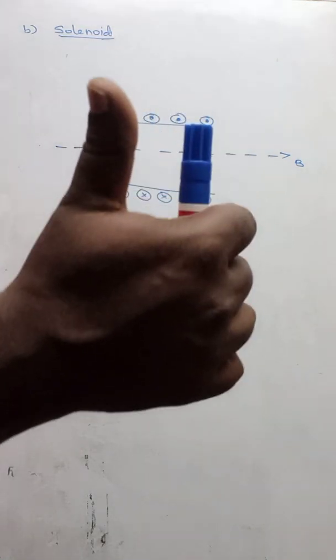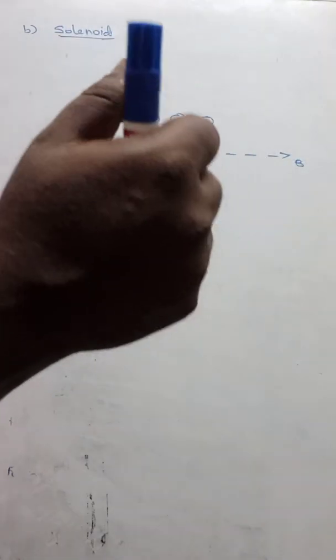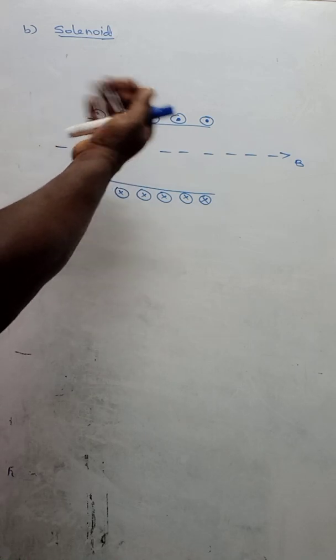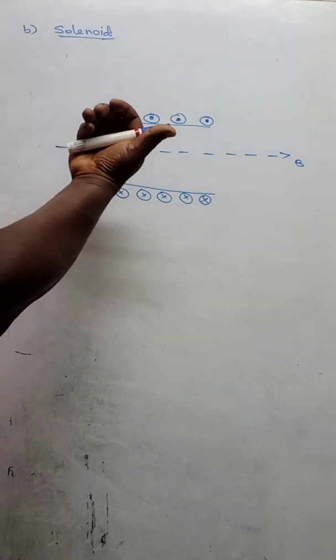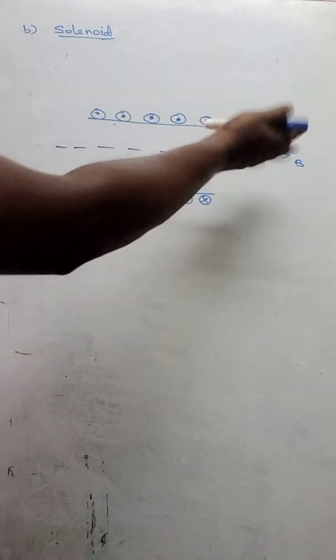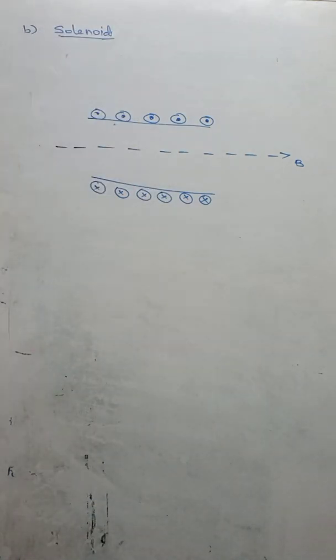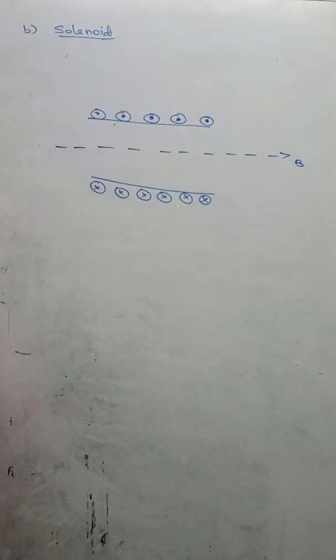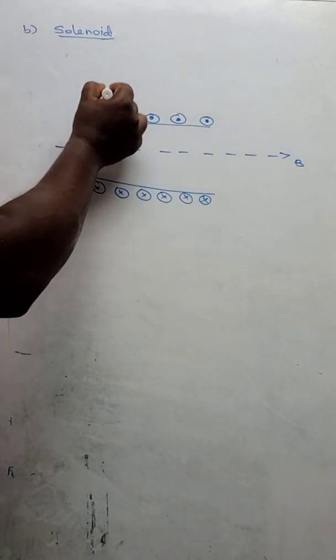The right hand thumb rule can be used in both ways. If the thumb indicates the direction of the current, then the curved fingers indicate the magnetic field. If the curved fingers indicate the direction of the current, because here so many currents are coming, then the thumb indicates the direction of the magnetic field. In either way, we are able to use it. So here the currents are coming out and going into this way, so the magnetic field will be along this direction. First, we have to take an Amperian loop.